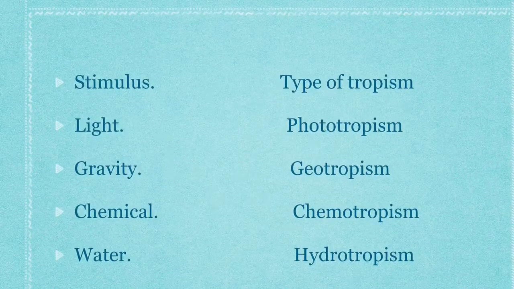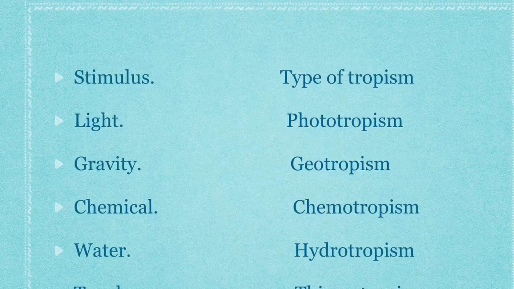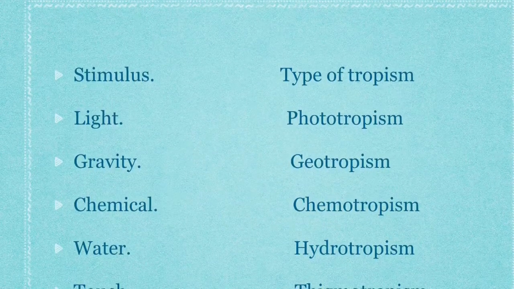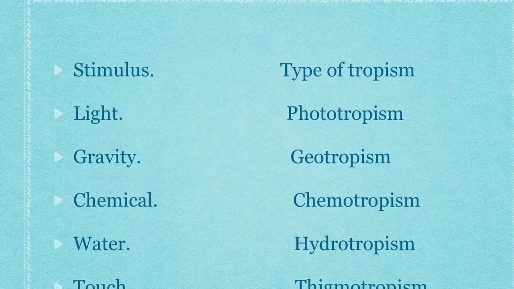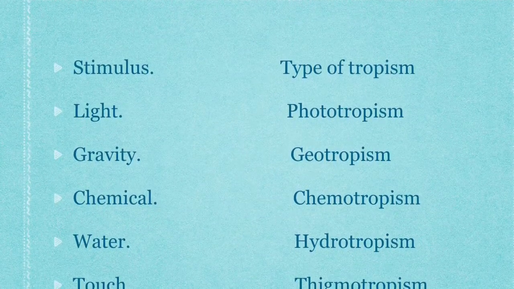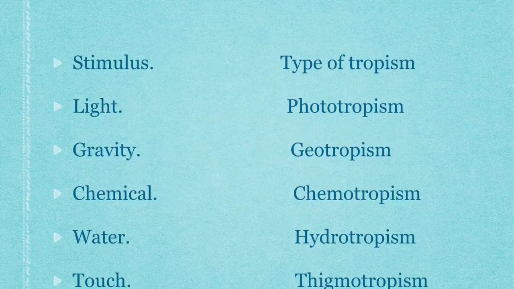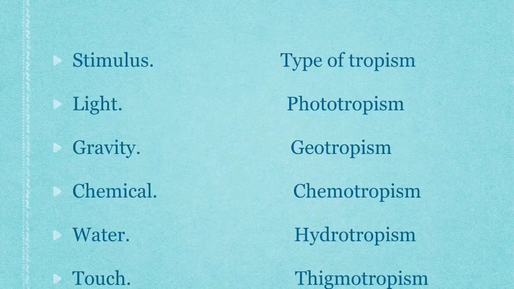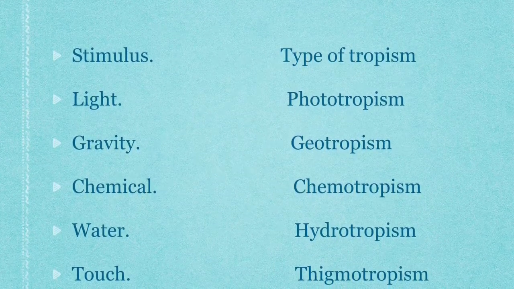There are 5 common stimuli in the environment: light, gravity, chemical, water, and touch. These 5 stimuli give us 5 types of tropism: phototropism, geotropism, chemotropism, hydrotropism, and thigmotropism.